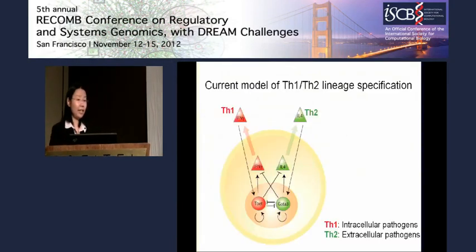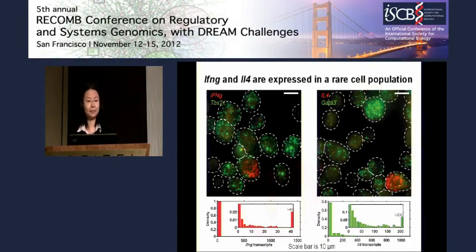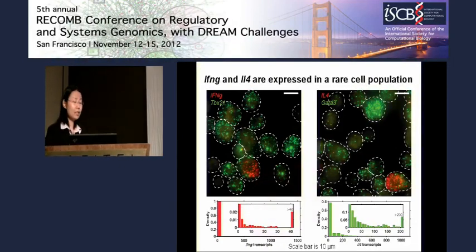So having examined the expression level of the transcription factors, then we questioned what's the expression level of the cytokines in the individual cells. And we performed the experiments. And again, we see very striking results. So in these images, color-coded in red are the cytokines: interferon gamma in this image and IL-4 in this image. And in green are the transcription factors, Tbox21 here and GATA3 here.